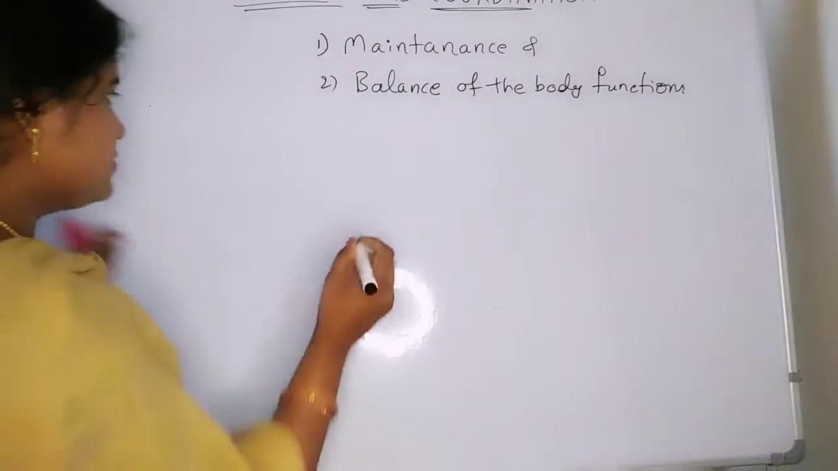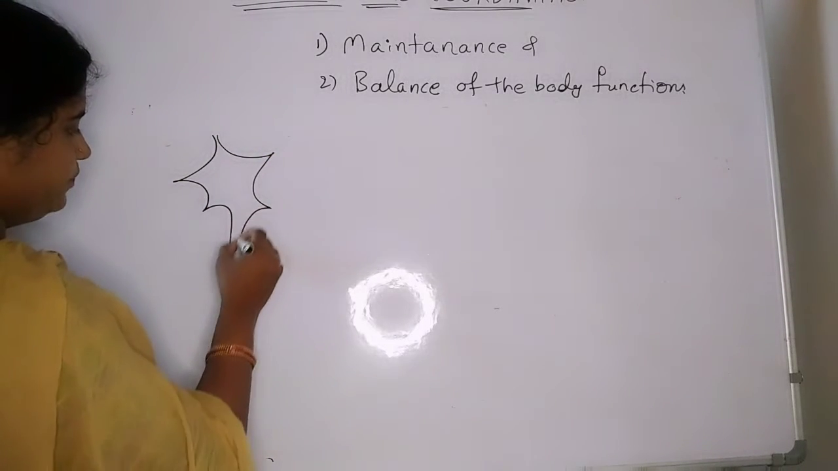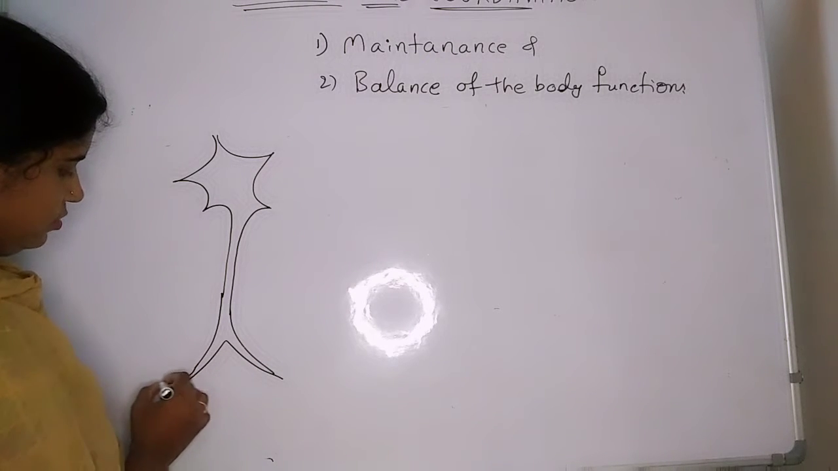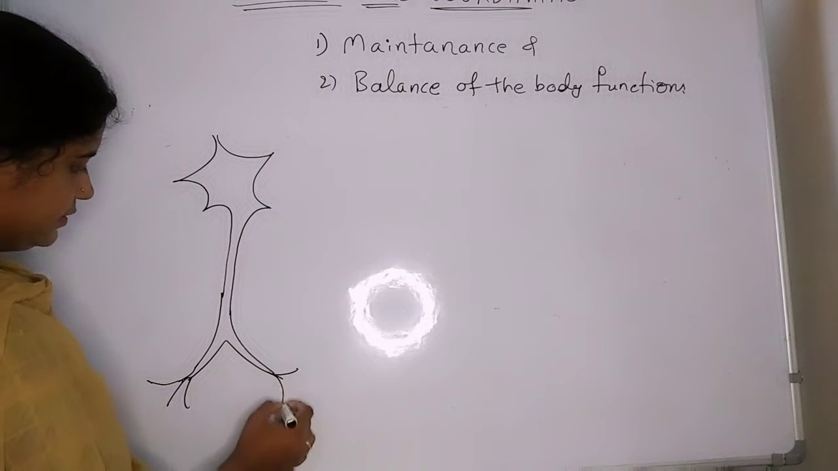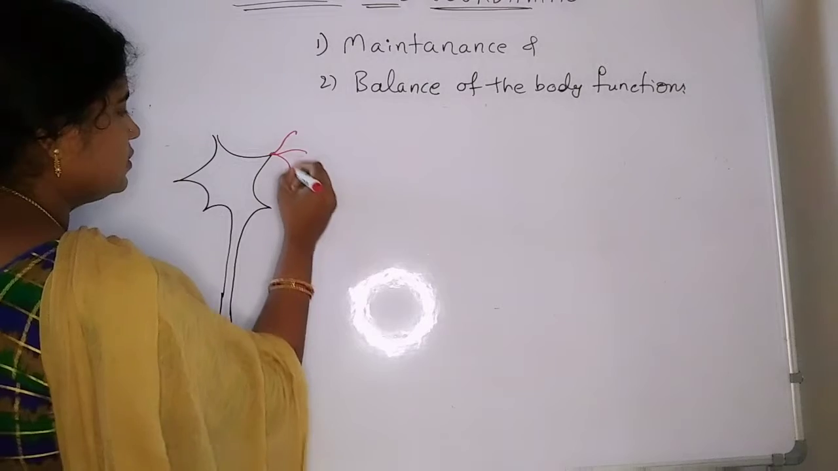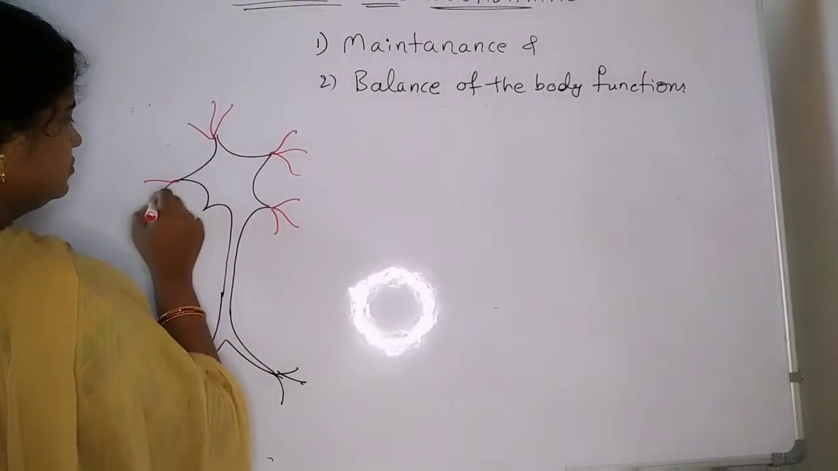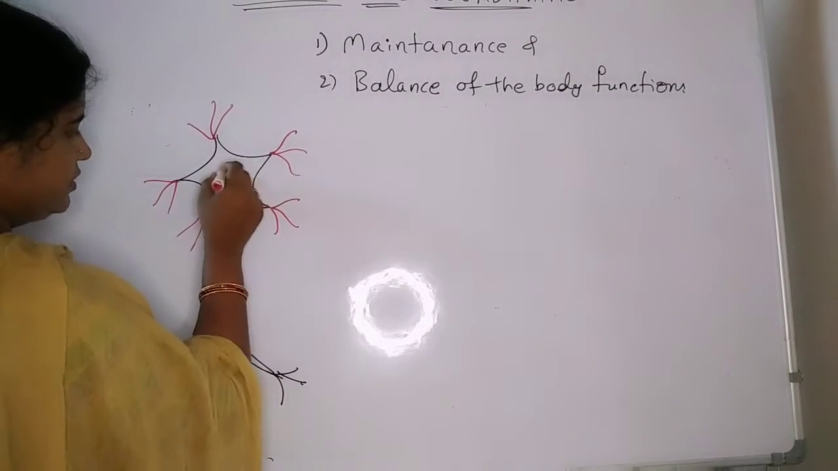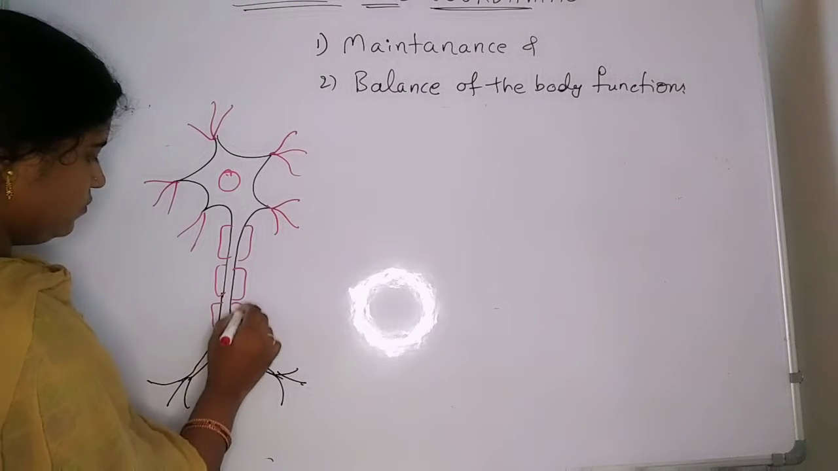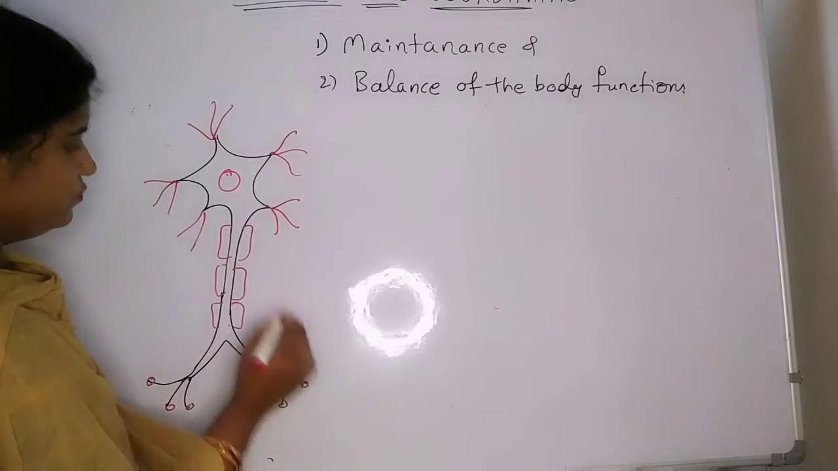So here, nerve cell structure contains the cell body and then axon. Axon is divided into the axon terminals like this. So here this cell contains the dendrites, the middle central nucleus, and the axon is covered by the myelin, and these axon terminals contain the synaptic nerves.